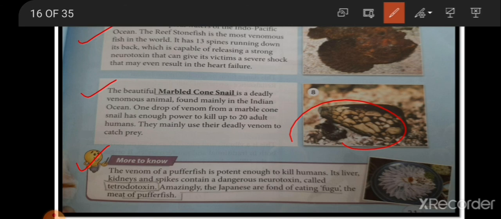There are several cases reported regarding this. You can Google it. Several cases came up where people died just because of eating fugu, the meat of the puffer fish. It is venomous, yet at many places the Japanese still eat it. At many places, like in the USA, the meat of this puffer fish is banned.